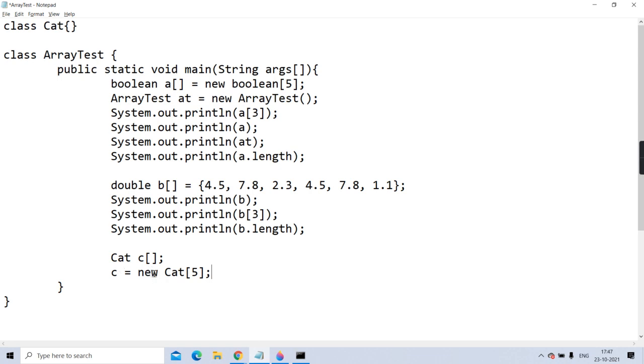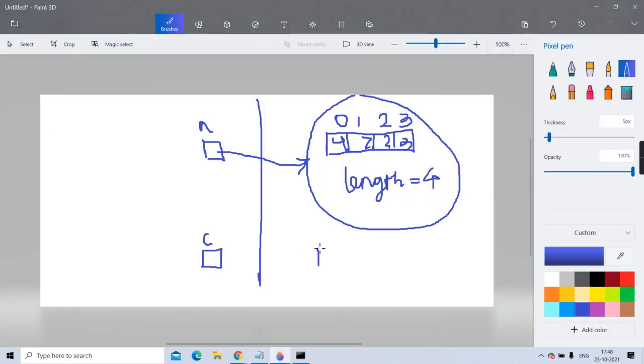Many will think that it has created an array of 5 cat objects. Please understand, guys, it has just created an array of 5 cat object references. It has created an array of 5 cat object references, yet the objects are not created. Cat objects are not yet created. Only the references of those 5 cat objects are created.